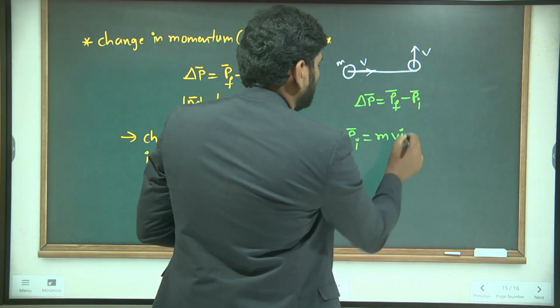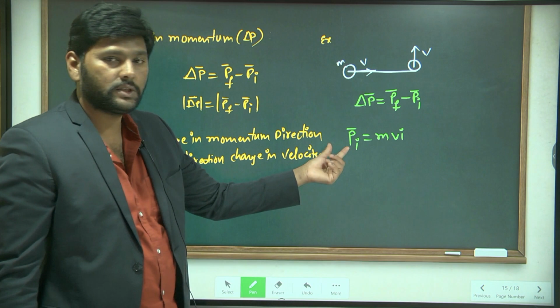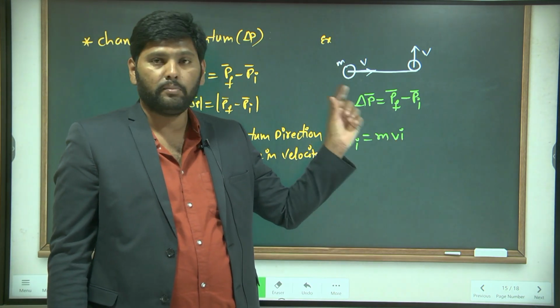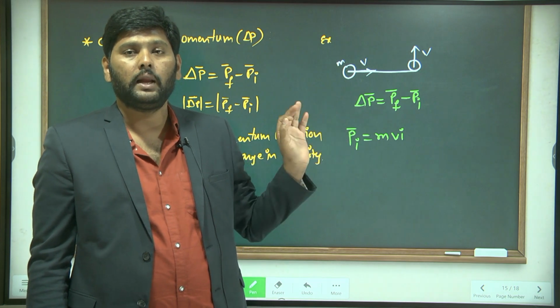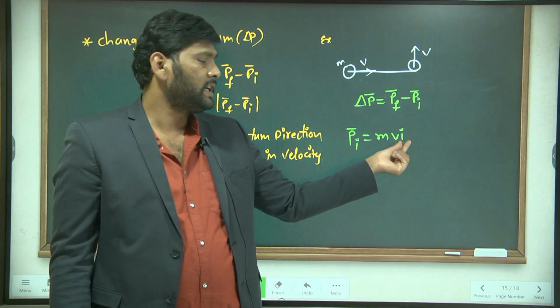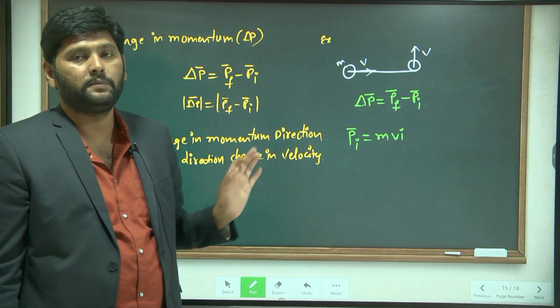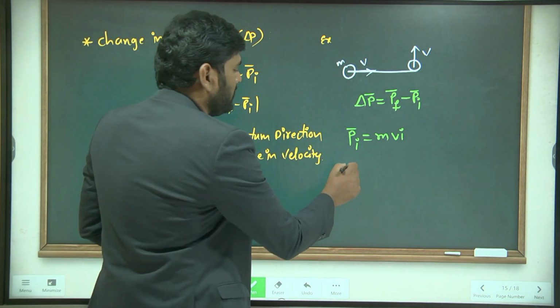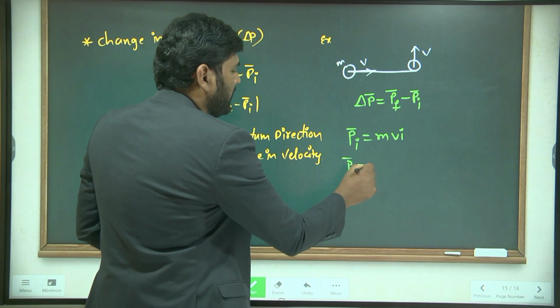So the initial momentum becomes mv i. Here mv stands for the magnitude of the momentum along the x direction, and i stands for the direction of that physical quantity. So that is the initial momentum. Next, the final momentum.